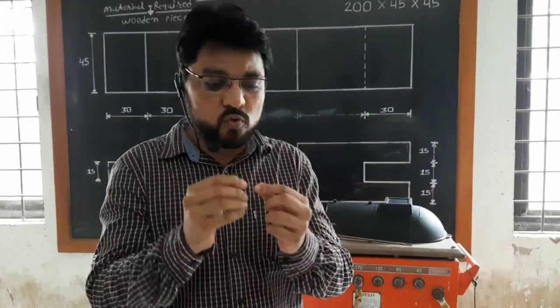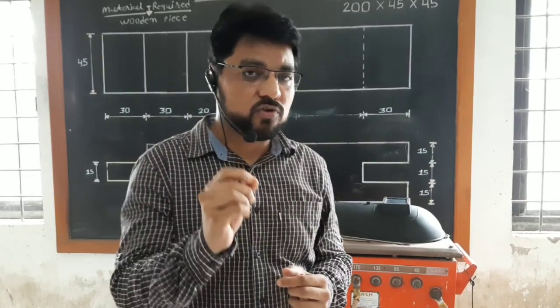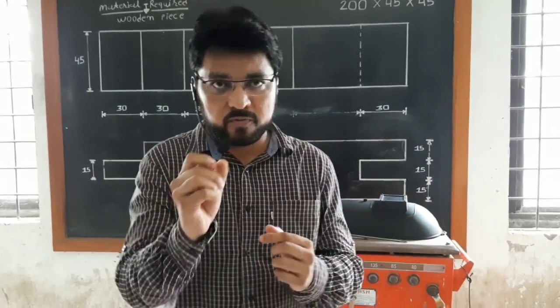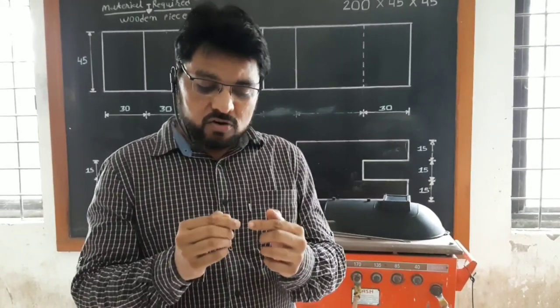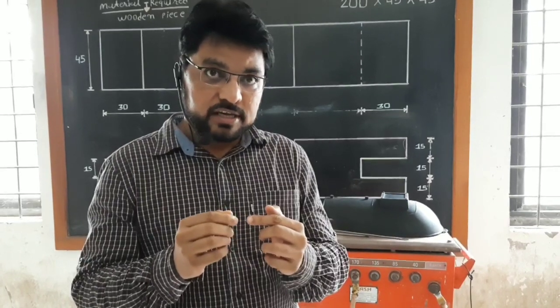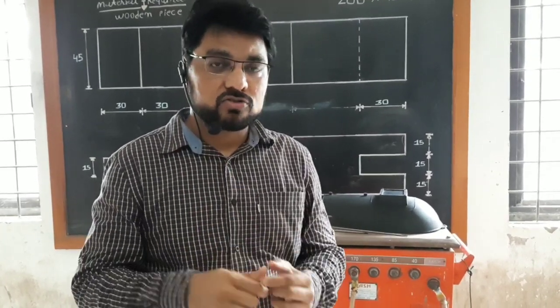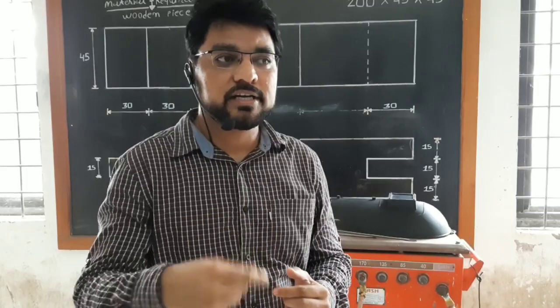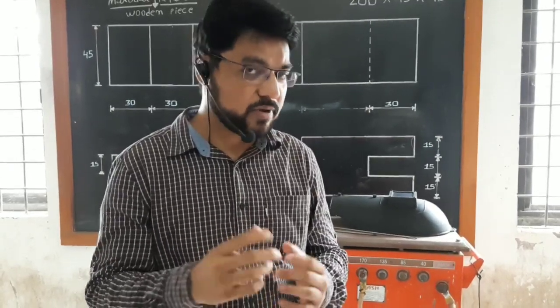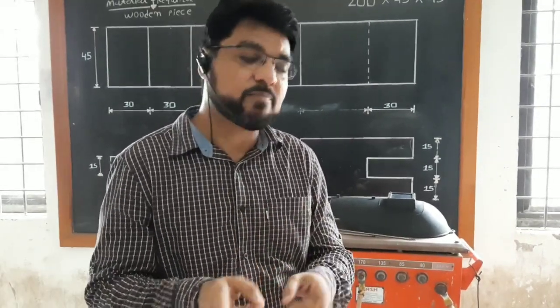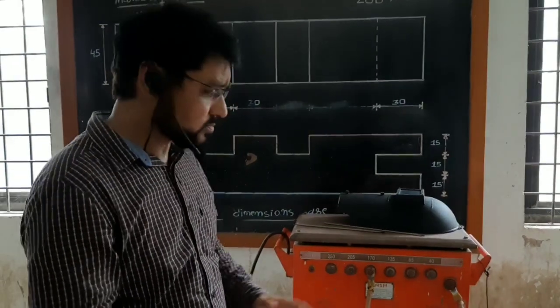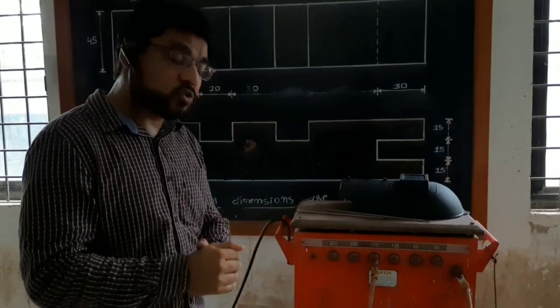If we keep two wires after cutting with around a 1 mm to 1.5 mm gap, then a spark or arc will continuously occur at that area. That spark is used to generate the heat, to increase the temperature of any material. That phenomenon is applied in this machine. How can we generate this spark?